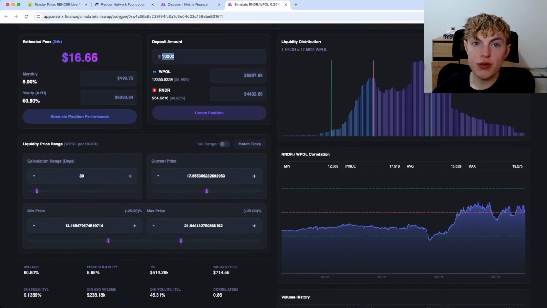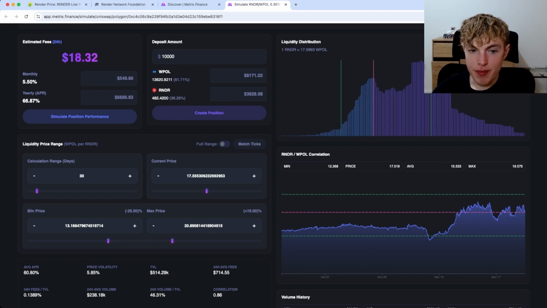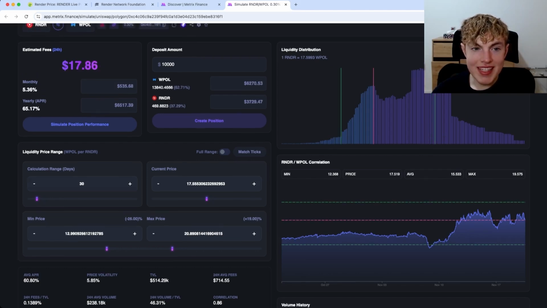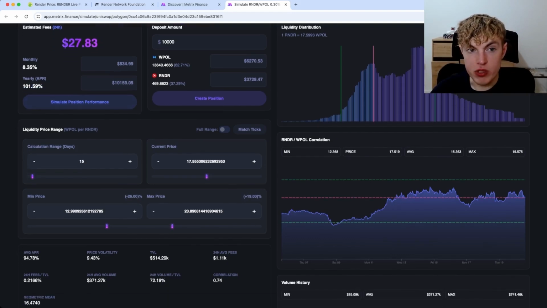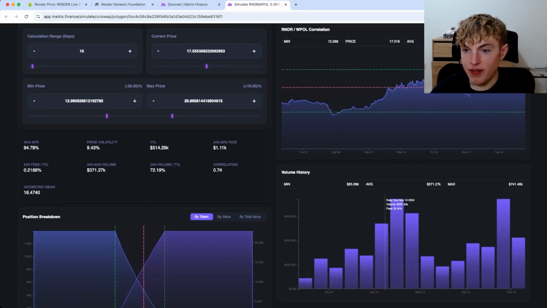And with a $10,000 deposit amount, I'm going to go ahead and change my range. So moving down the max price, and I'm going to move down the min price just a bit. We're looking at 65% APR based on 30 days of data. If we change it to 15, it's displaying 101% APR, but I assume this wouldn't last for too long just because the volume was pretty inflated since November 11th.